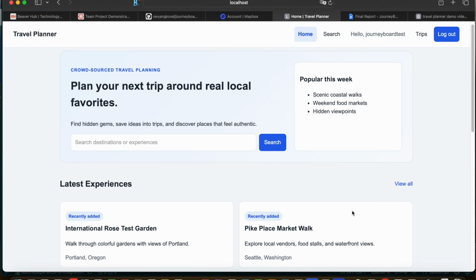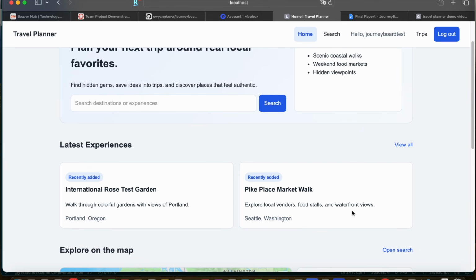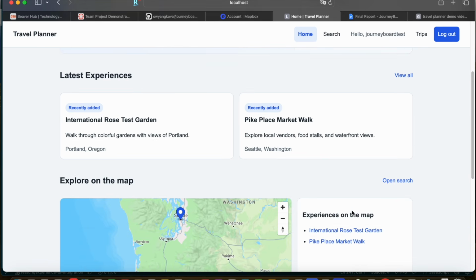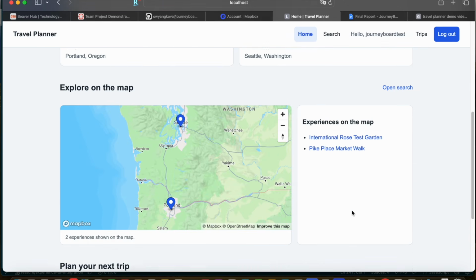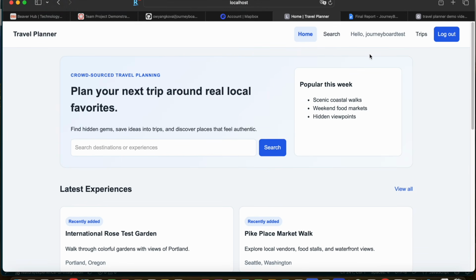So Journeyboard is an app that lets users discover local trips, create and share geotagged travel experiences, rate recommendations, and organize their own trips. This is the home page. Up top is the navigation bar. We have the search page, the trips page, and I'm currently logged in using my own account.